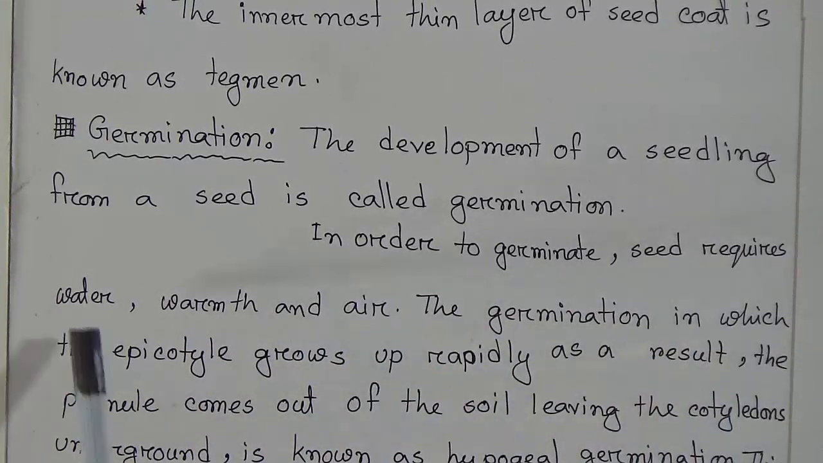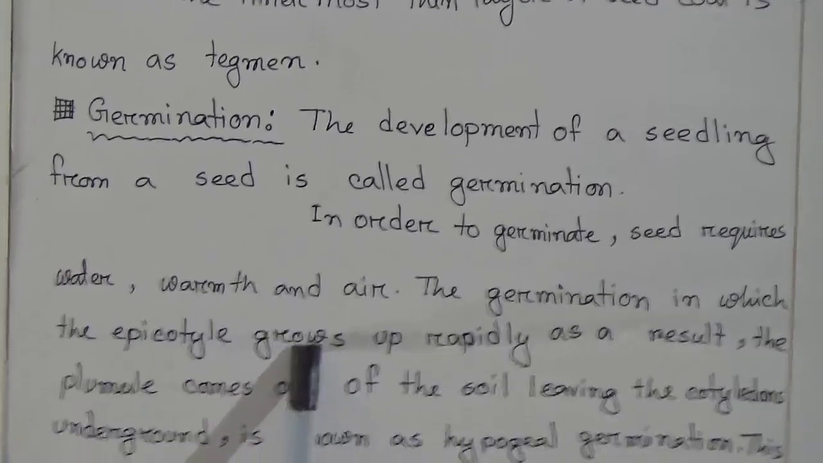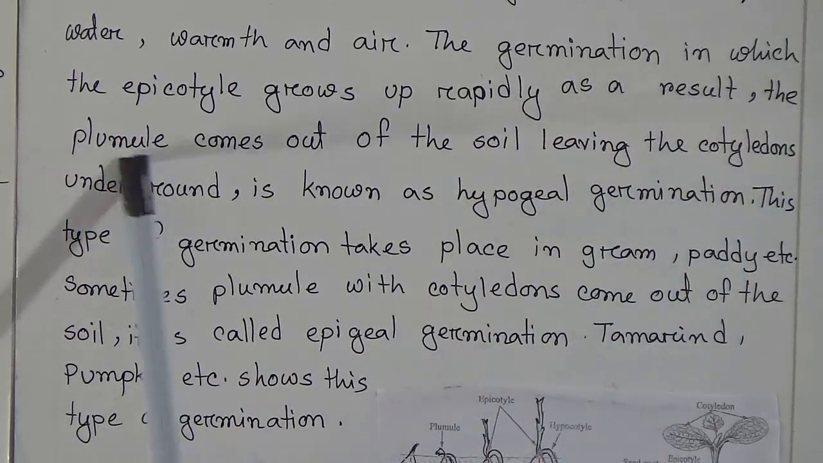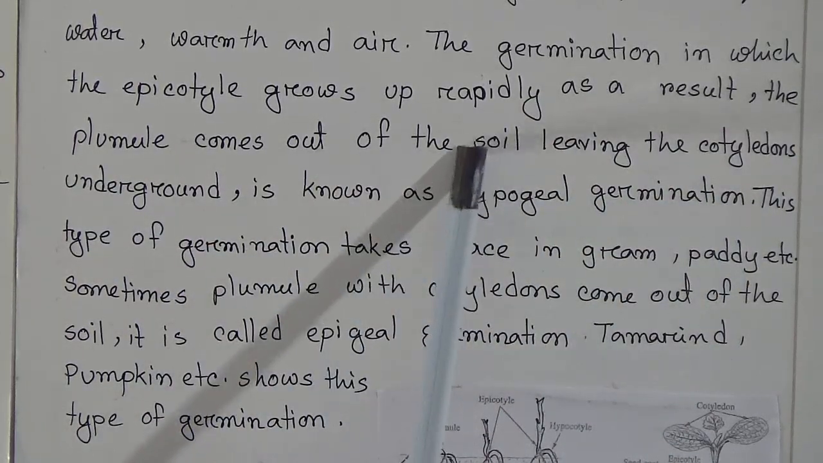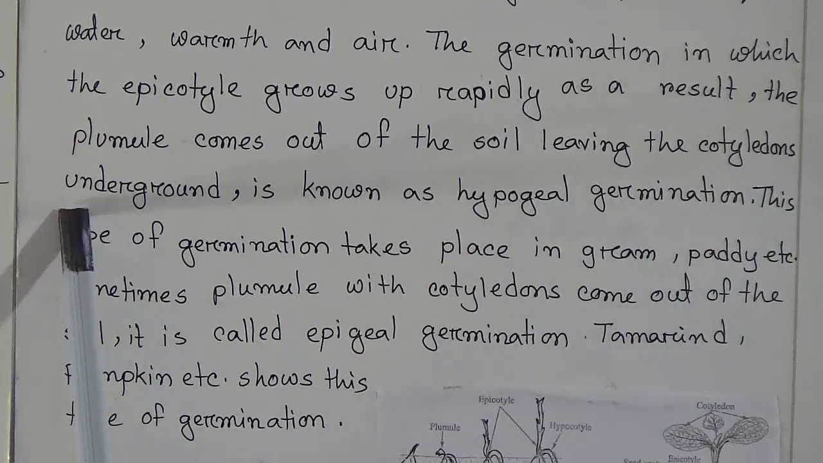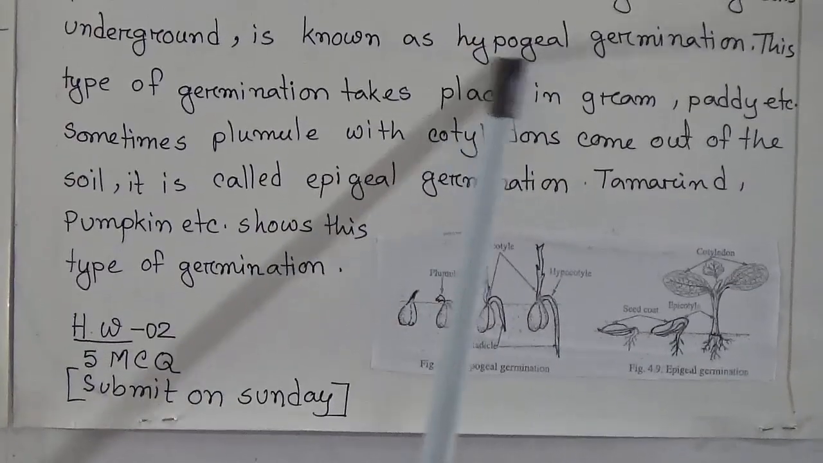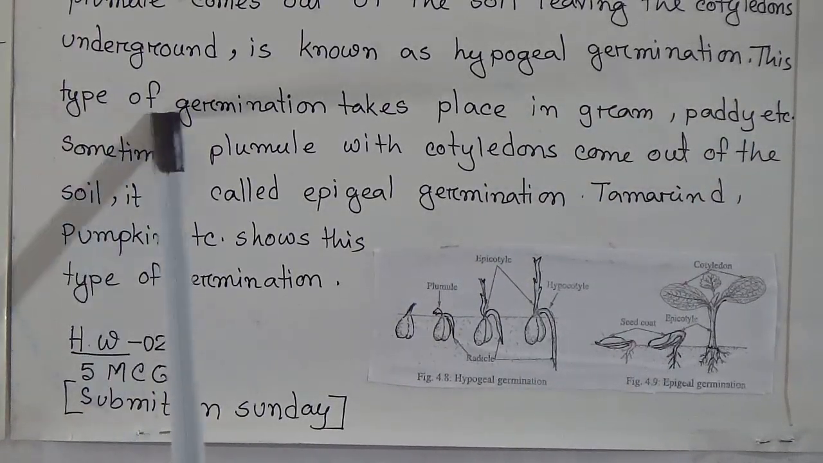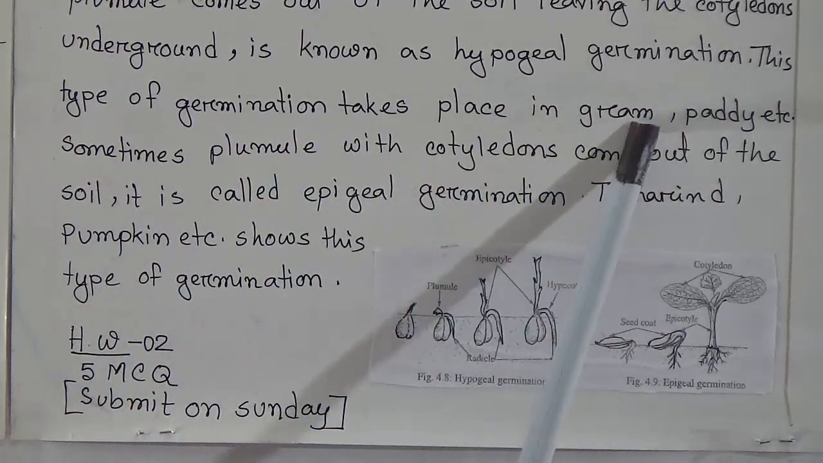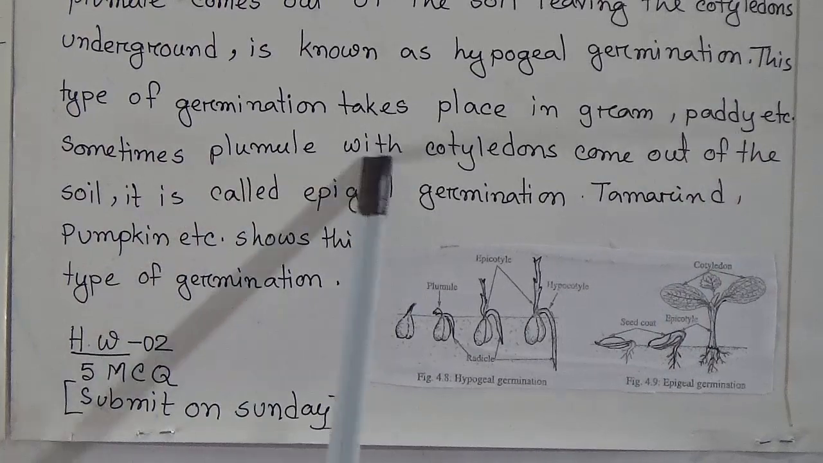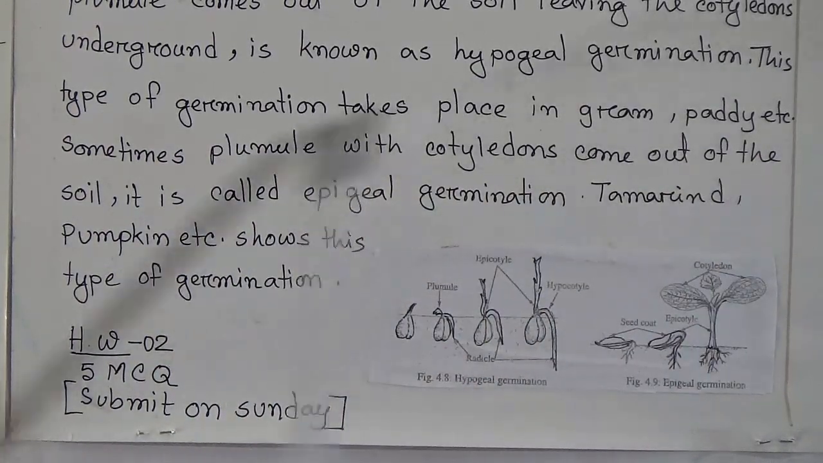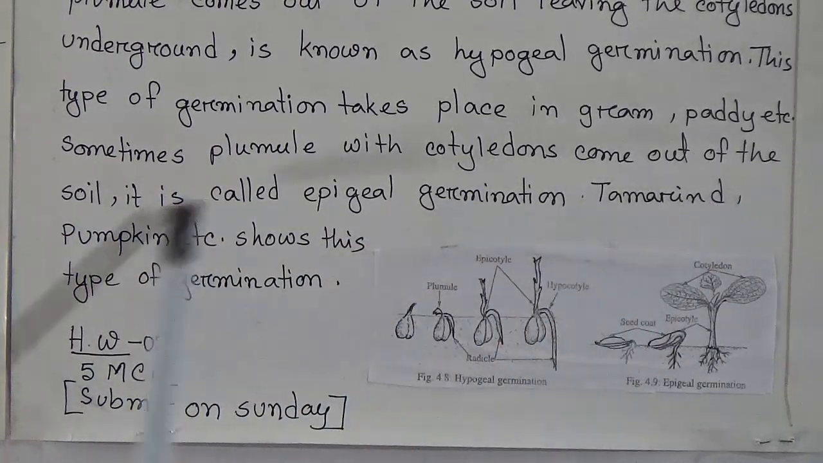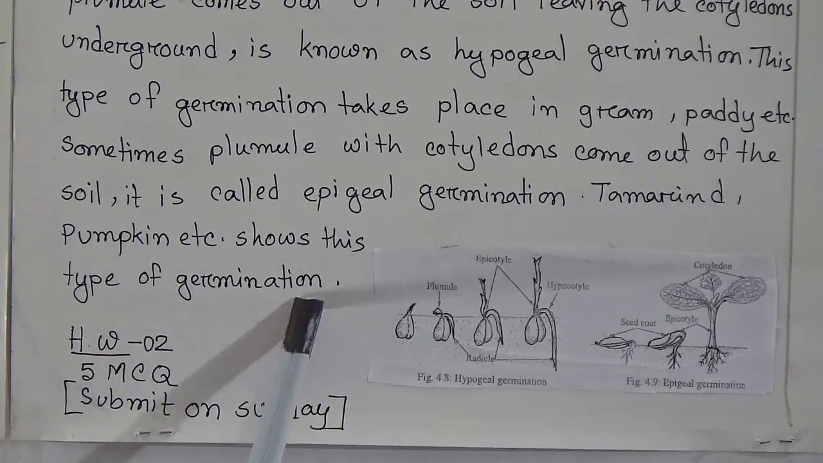The germination in which the epicotyl grows up rapidly, and as a result the plumule comes out of the soil, leaving the cotyledons underground, is known as hypogeal germination. This type of germination takes place in gram, paddy, etc. Sometimes the plumule with cotyledons comes out of the soil. It is called epigeal germination. Tamarind, pumpkin, etc. show this type of germination.